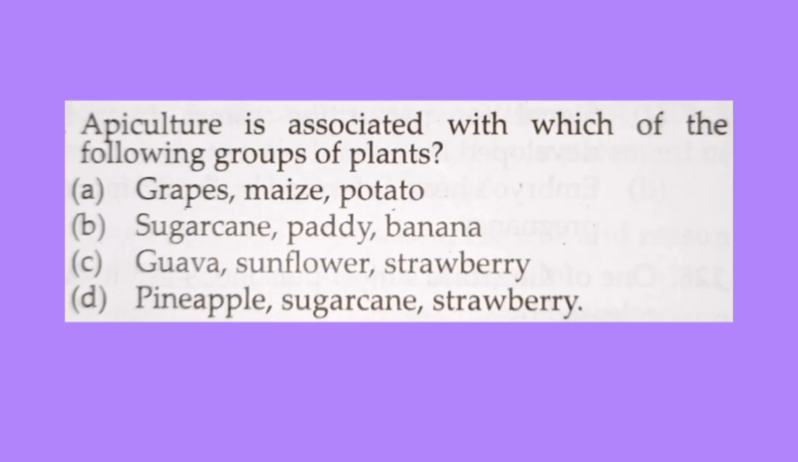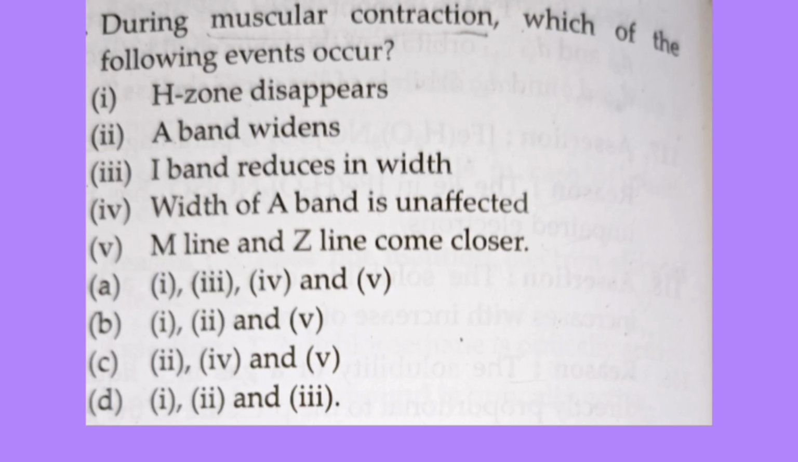And the next question is, apiculture is associated with which of the following group of plants? So the correct answer is option C, that is guava, sunflower, strawberry. And the next question is, during muscular contraction, which of the following events occur? So the correct answer is option A.